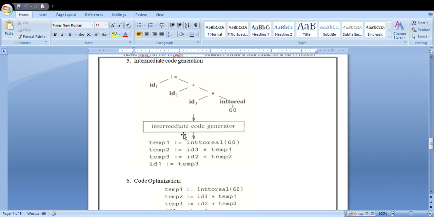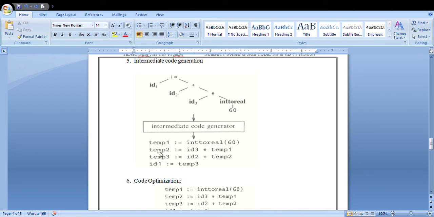In this intermediate code generator, as I said, interpreters are mainly used to translate from the source program, whatever program you have taken, to intermediate code. This intermediate code generation will be done by your interpreters. And these are different temporary variables you are taking to store the values. For each and every individual expression, you take different temporary variables to store the values.